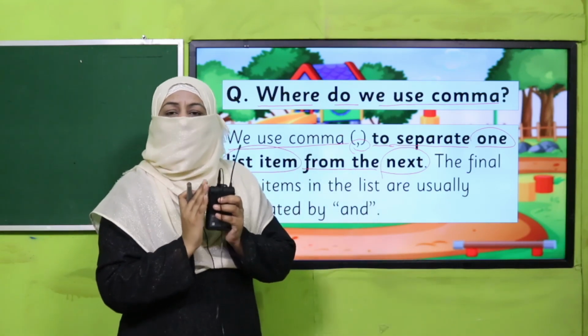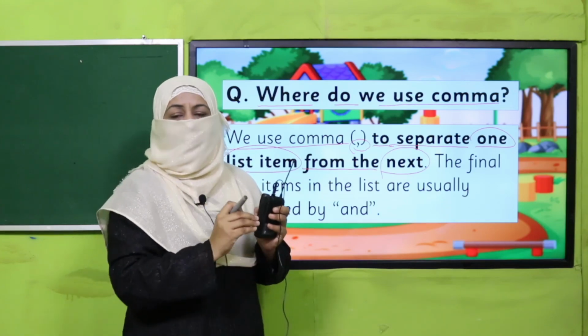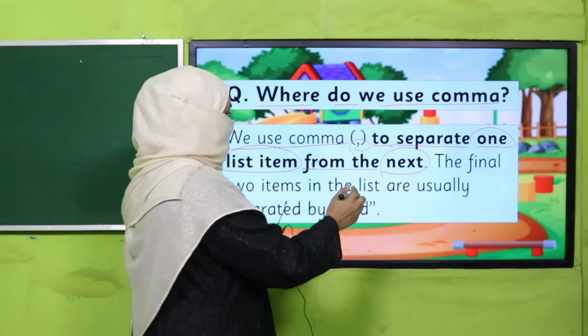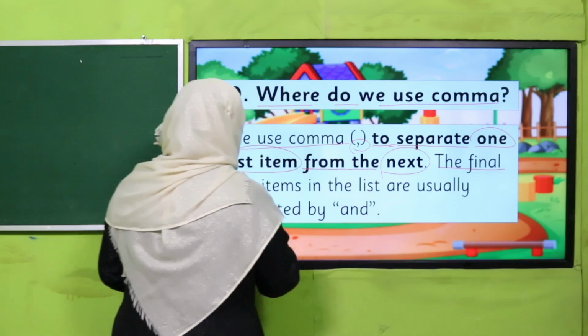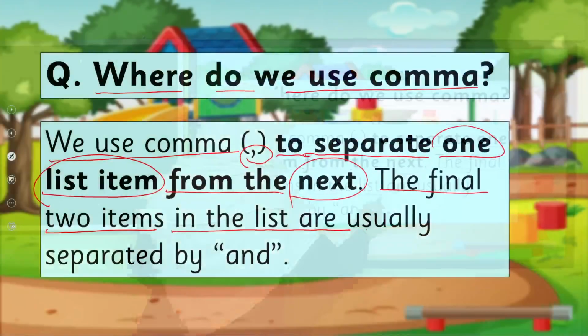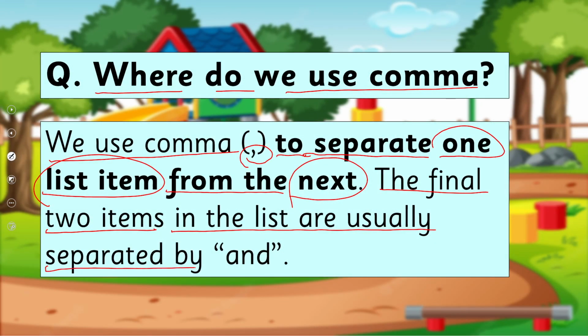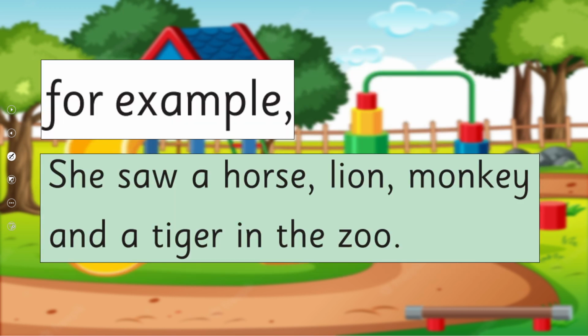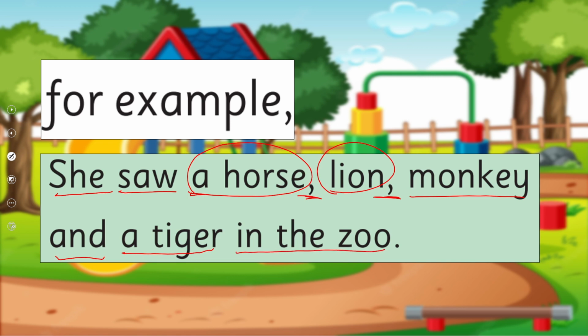You're writing one, put a comma and then write the next one, right? And the final two items in the list are usually separated by and. Let's see the example. She saw a horse, lion, monkey, and a tiger in the zoo.